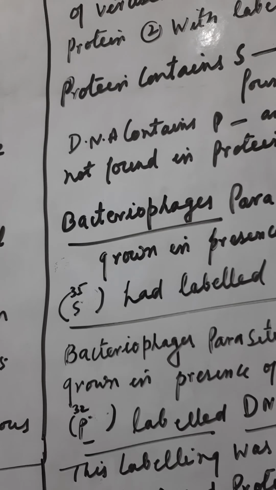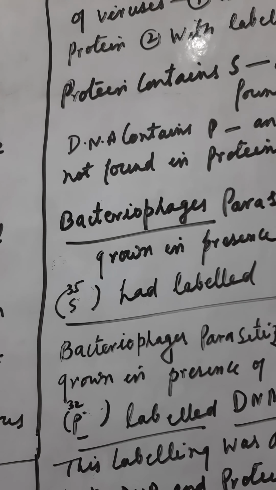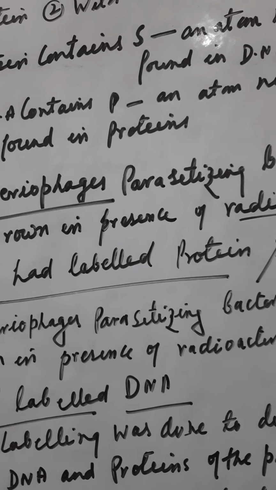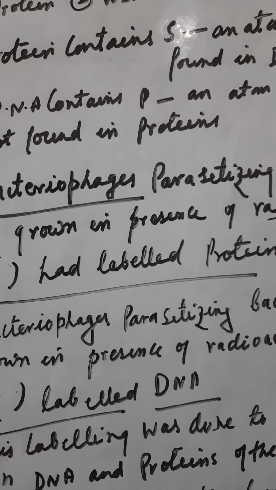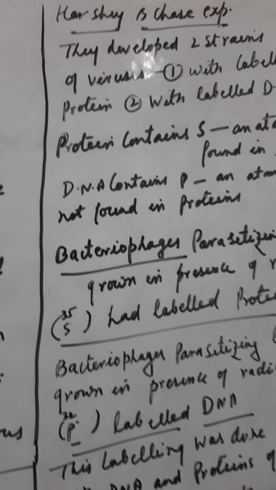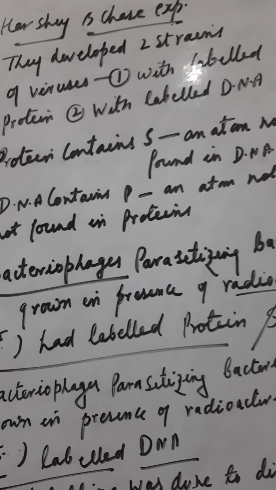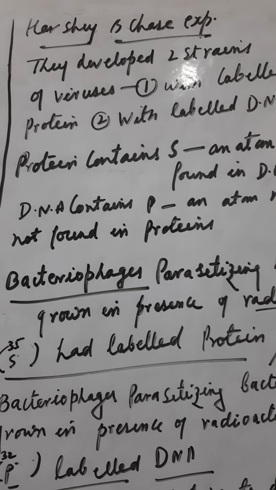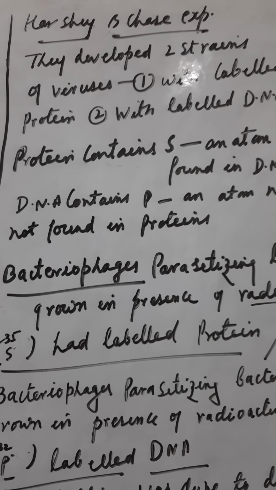The Hershey and Chase experiment provides the direct evidence that DNA and not the protein is the genetic material. Children, the question will be asked: who provided the direct evidence that DNA and not the protein is the genetic material? So in that case you have to write about the Hershey and Chase experiment.